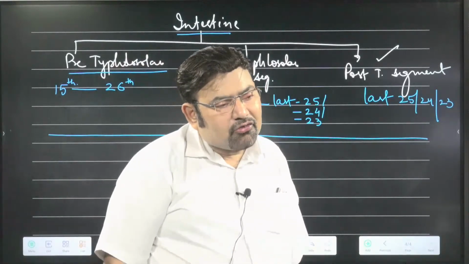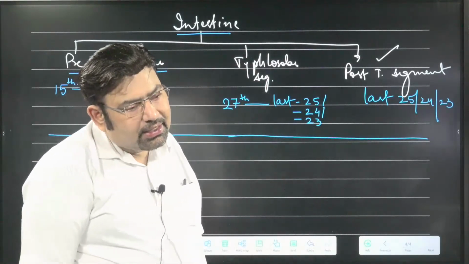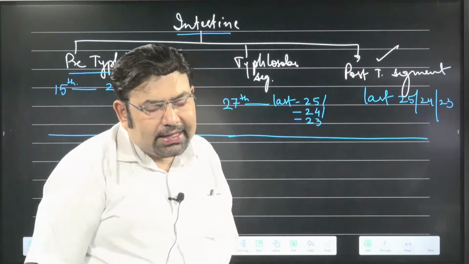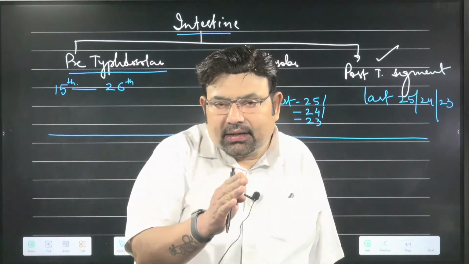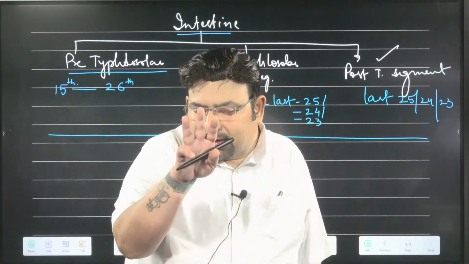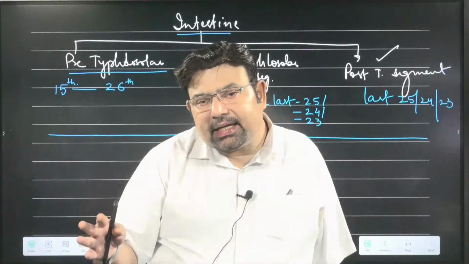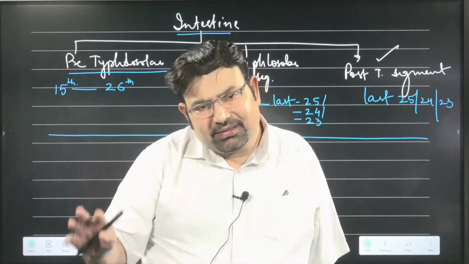These are the number of pre-clitellar segments, pre-clitellar 1 to 13, perfect. Clitellar is also fixed, 14, and there are 3. 13 are pre-clitellar and clitellar are 3. But post-clitellar is a little variable number.